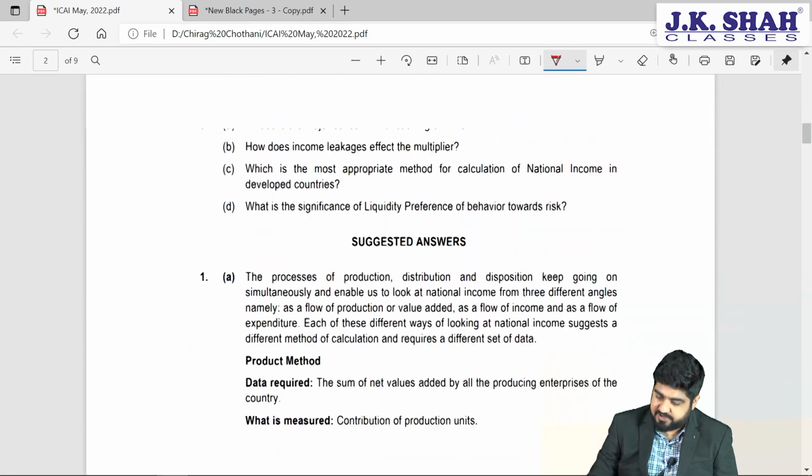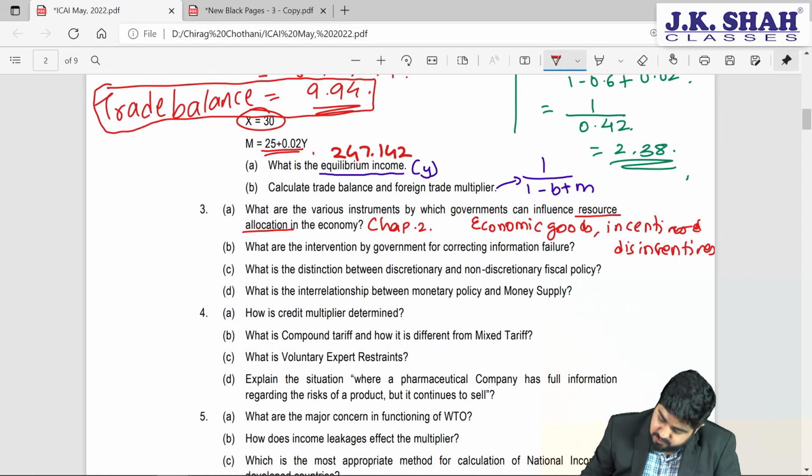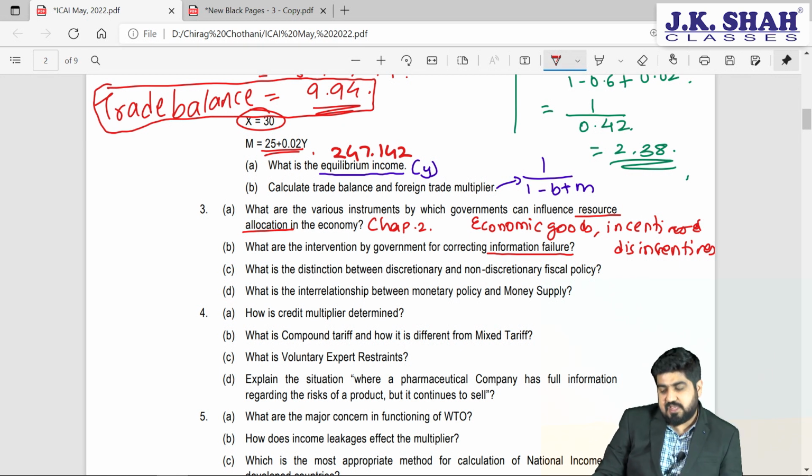Let's have a look at it. What are the interventions by government for correcting information failure? Again, which chapter? Chapter number 2. Information failure is nothing but a result of, or it is adding to, market failure. Now what would government do if there is an information failure? That's the question.